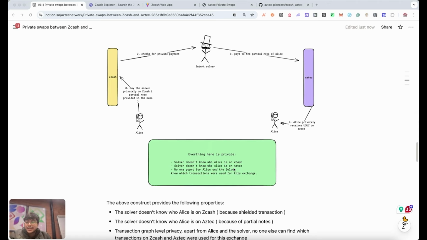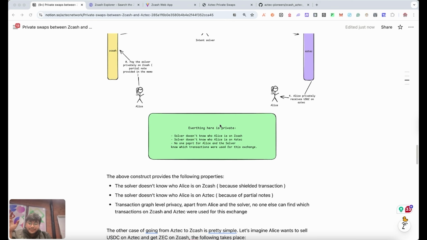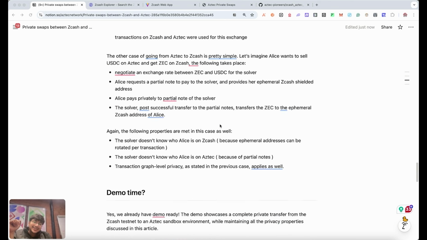And because these are both private transactions, if someone looked at the block explorer of both the chains, they won't be able to link any two transactions, right? The whole order flow also remains private. The only people aware of the order flow and the transaction graph for any specific transaction would be, let's say, Alice and the intent solver. But for the rest of the world, even that remains private. So it's really, really cool.